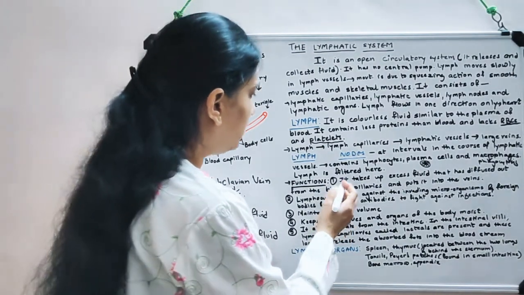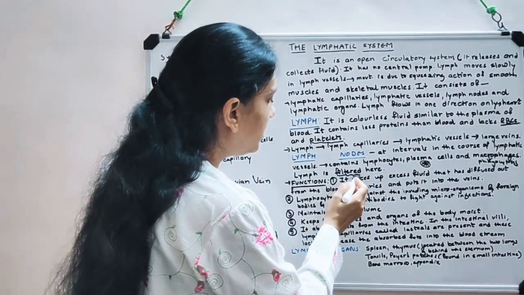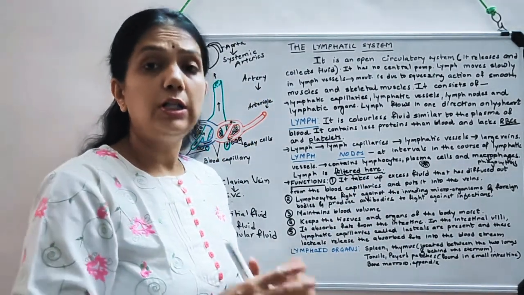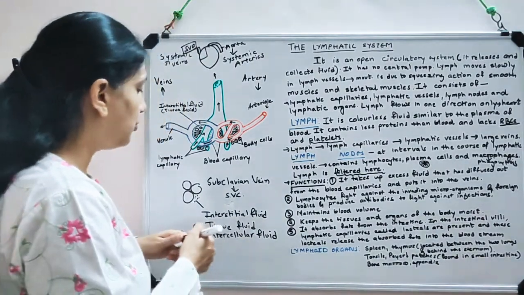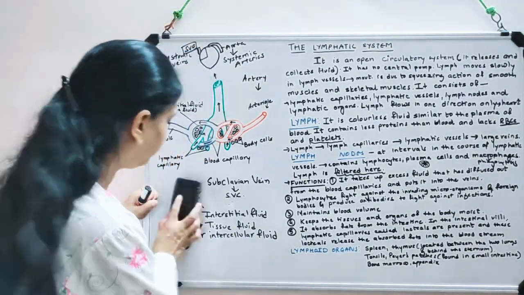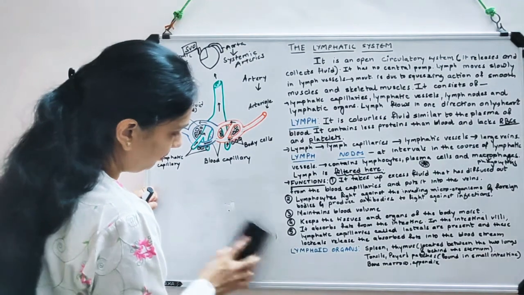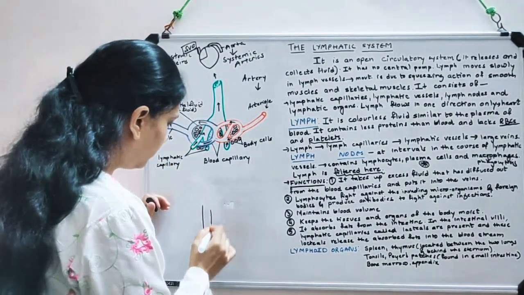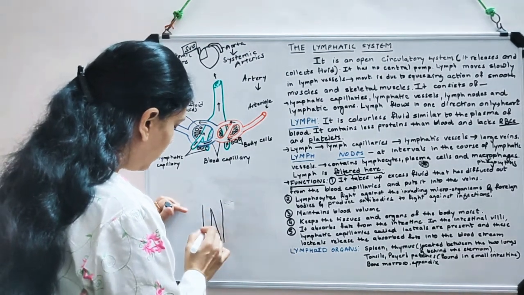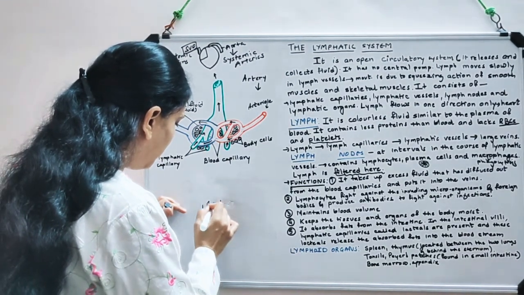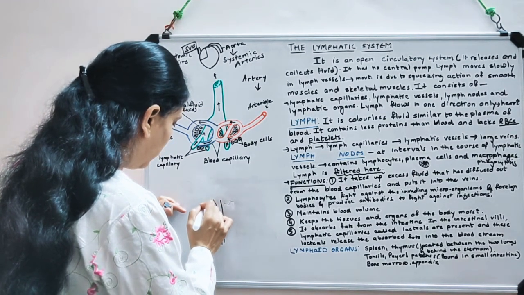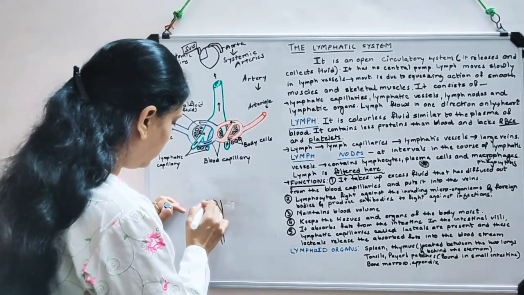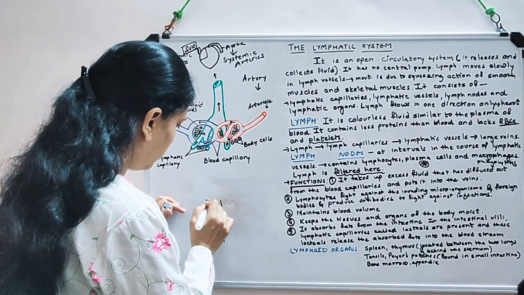Here I have written, see, lymph is filtered here. Filtered means it is made free of any debris, any foreign body or any microorganism. Supposing this is a human body, I am drawing a very rough figure. You must have noticed in your textbook, there are several lymphatic capillaries moving like this. These are the lymphatic vessels formed by merging of lymphatic capillaries, and then you see dots drawn over here like this.